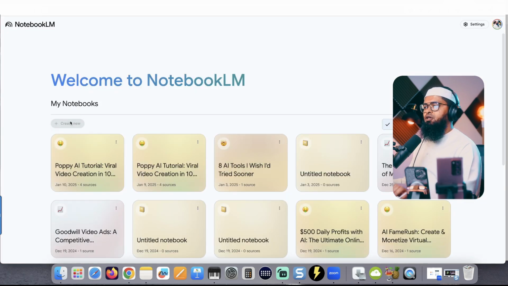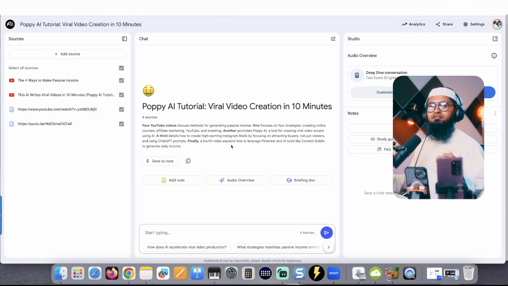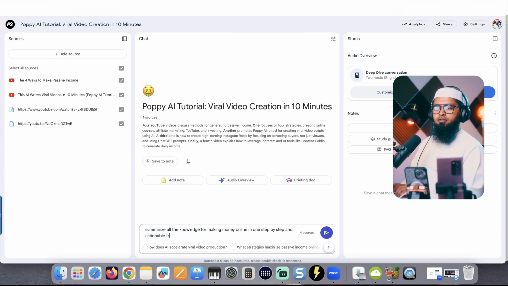And click Create New, and you can add up to 300 different sources. Google Docs, Google Slides, websites, YouTube videos, and even copied text to build an interactive knowledge base for you. For example, here I have added 4 different sources, and I'm going to ask AI to summarize all the knowledge for making money online in one step-by-step and actionable training outline for beginners with a 9-to-5 day job, and hit enter.